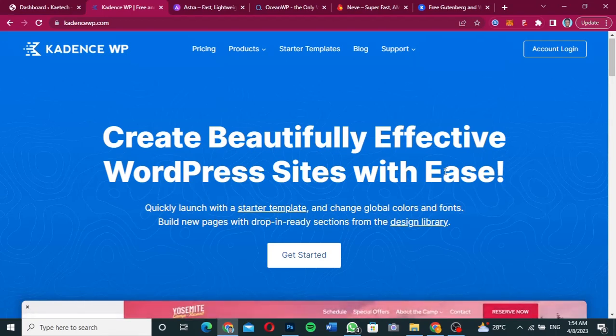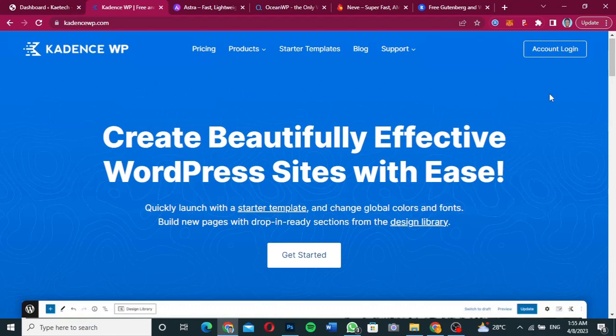Now this theme is one of the best themes that you can ever get on the WordPress theme directory. It is free to use. You can use everything about the theme without worrying about even getting the pro version. Most of the themes that I'm talking about all have pro versions, but we are going to use the free aspect of it.